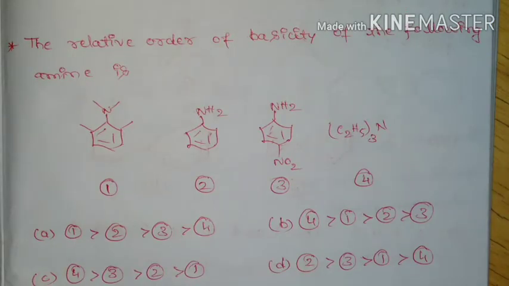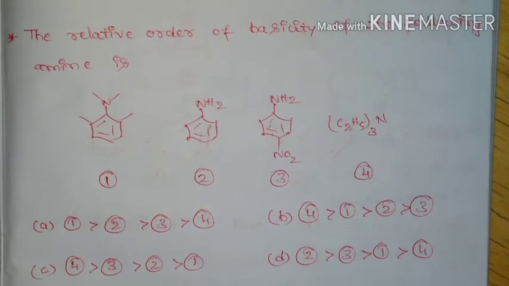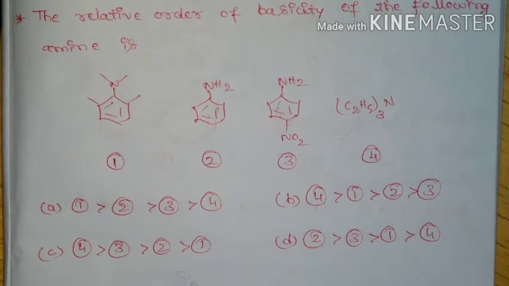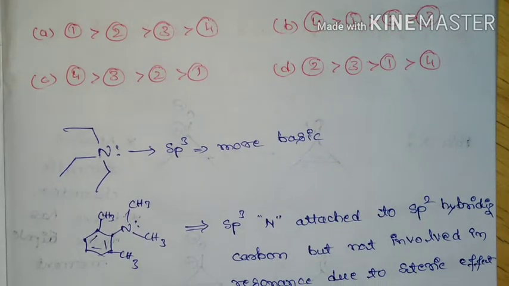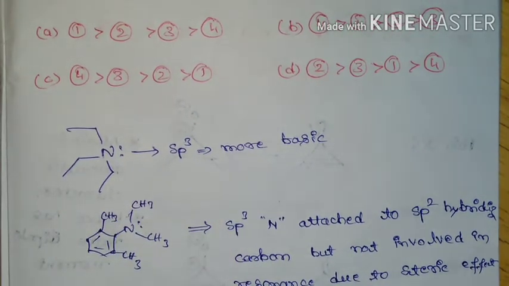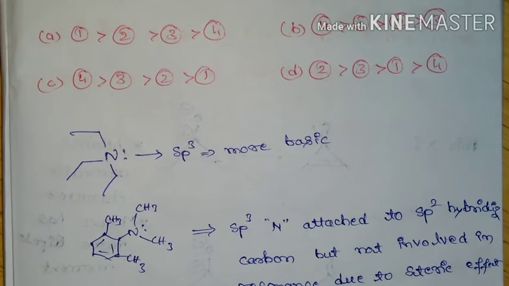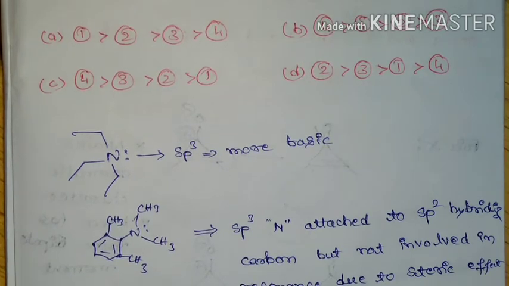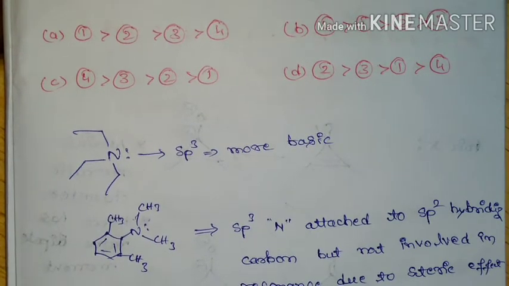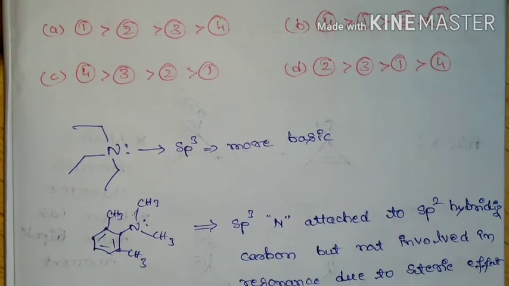Next question, the relative order of basicity of the following amines is. So here they are given 4 different amines, so we need to assign the relative order of basicity of these 4 amines. So if you see C2H5 thrice, here nitrogen is sp3, and due to these ethyl groups there will be positive inductive effect, so there will be enhancement of basic character, so this will be the more basic amine.